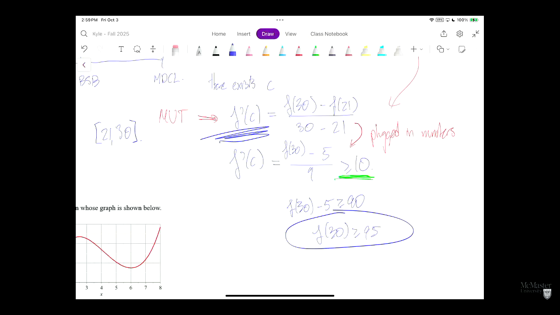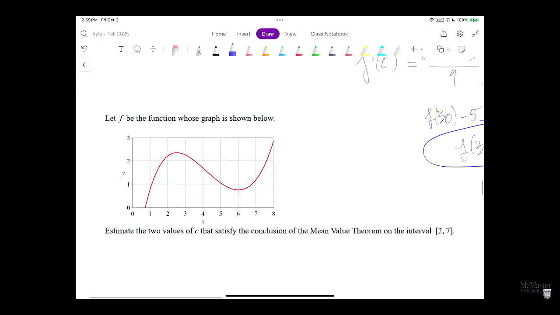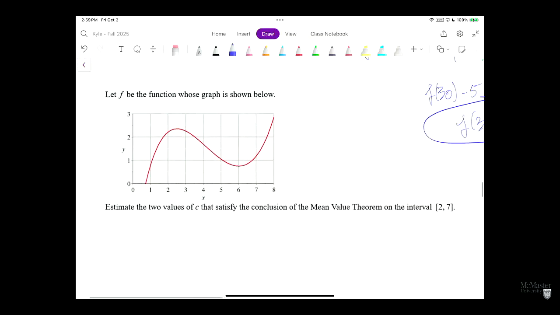Okay, very good. So let's do one more mean value theorem. This is normally a question I got a lot of emails about, so let's look at this right now. Let f be a function whose graph is shown below. We'll estimate the two values of c that satisfy the conclusion of the mean value theorem on the interval [2, 7].